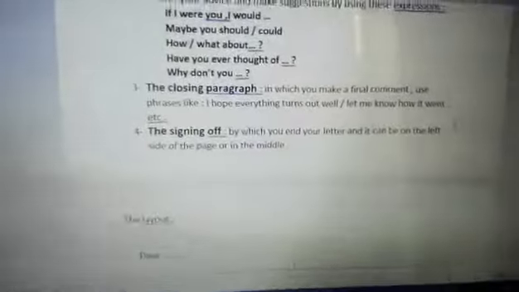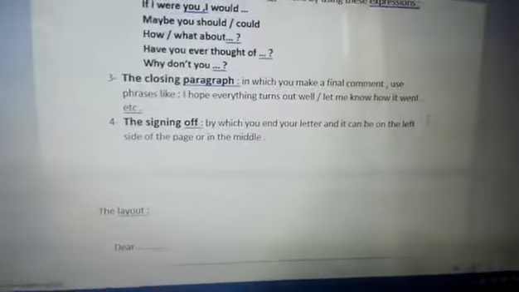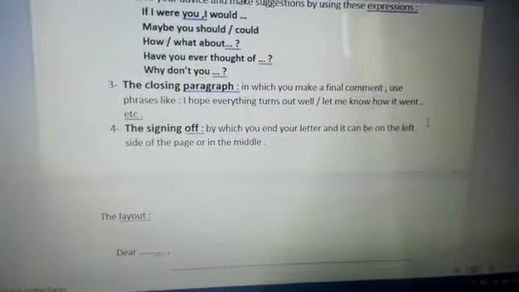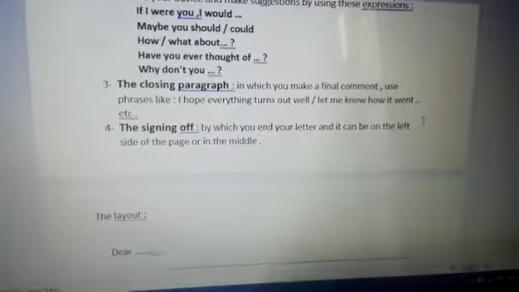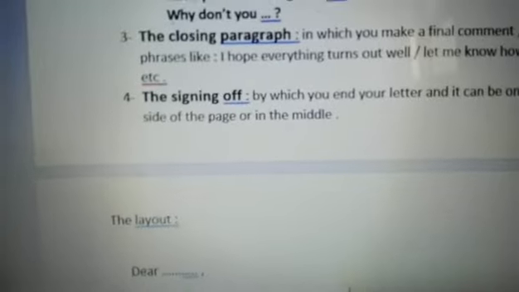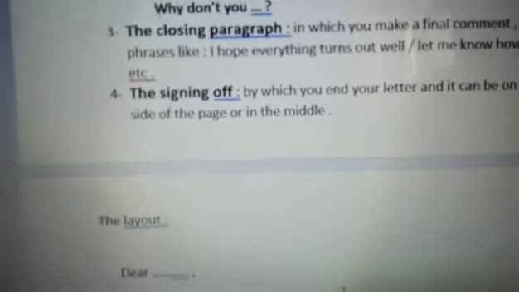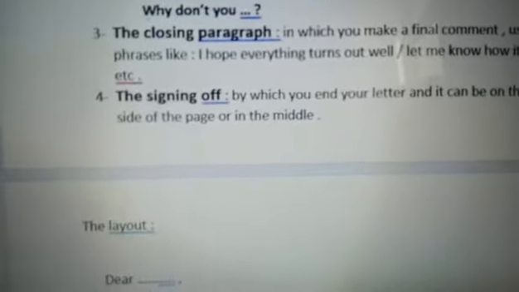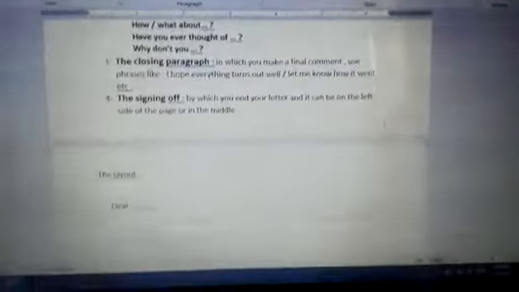Then the last step, which is the signing off, by which you end your letter, and it can be on the left side of the page or in the middle. I mean, when you sign off, your signature can be on the left side of the page or in the middle, exactly as you want. Okay, very good. And writing your name is optional.